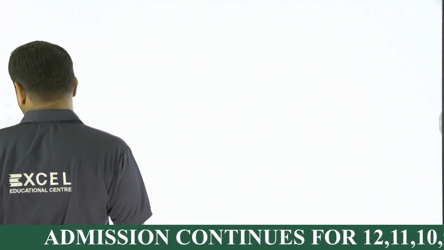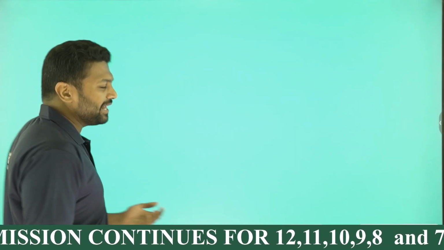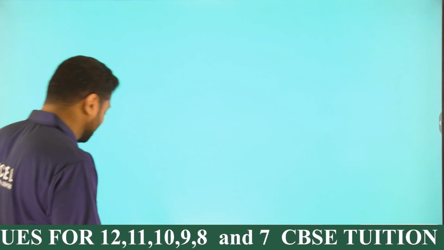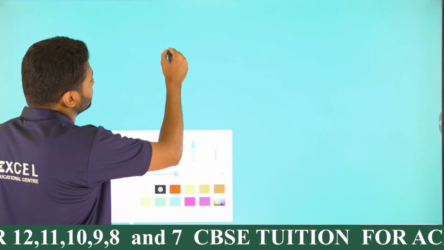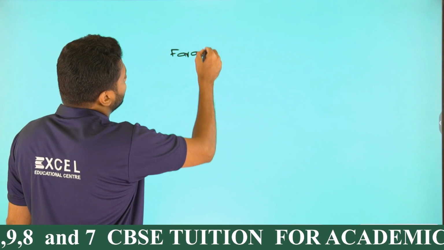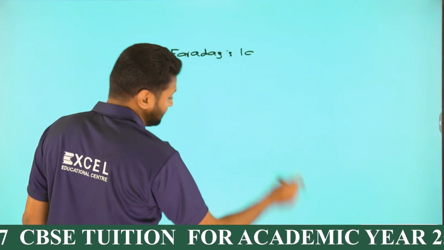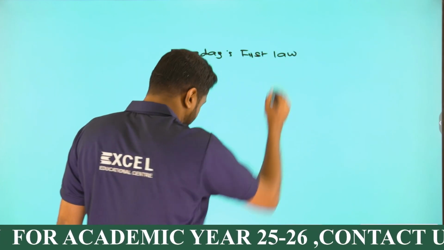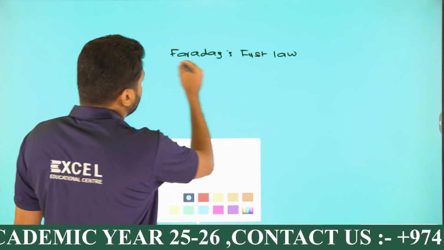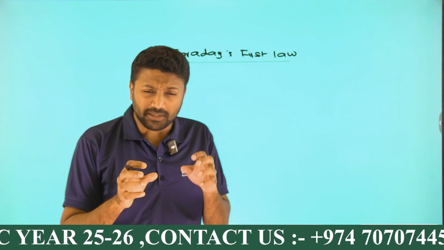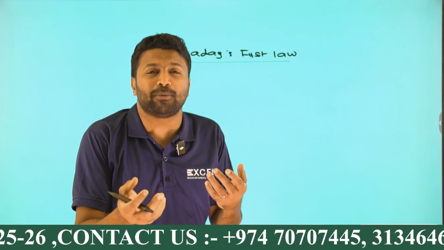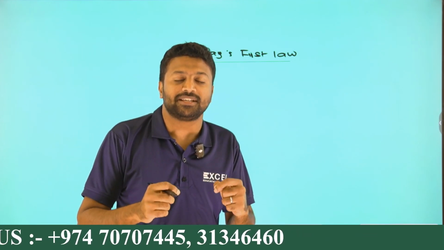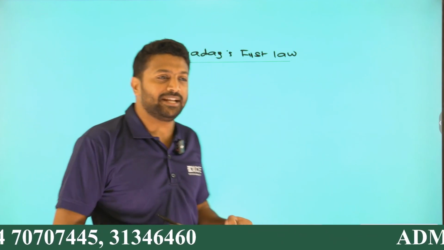As per Faraday's law, we have Faraday's first law and Faraday's second law, right? Let's talk about Faraday's first law first. What is meant by Faraday's first law, guys? According to Faraday's first law, the mass of the substance deposited at the electrode is directly proportional to charge. Simply speaking, the mass of a substance deposited at the electrode will be directly proportional to charge.